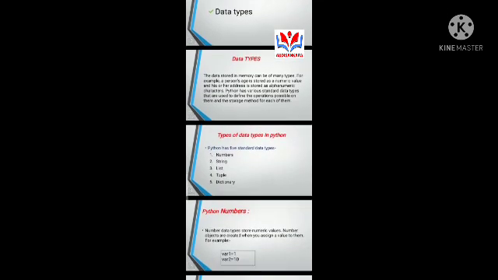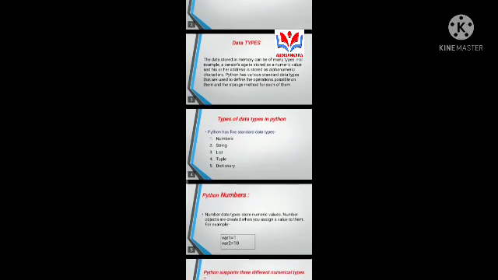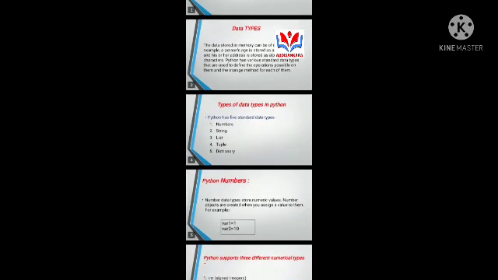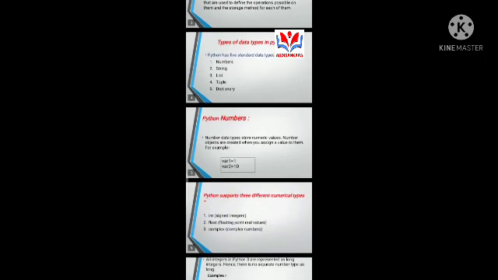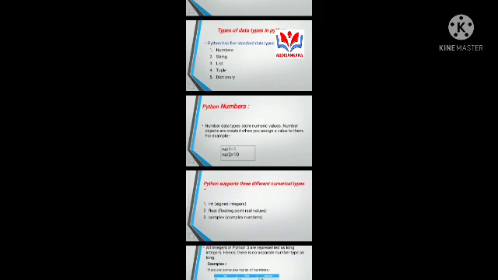Types of data types in Python. Python has 5 standard data types: numbers, string, list, tuple, and dictionary. Python numbers: number data types store numeric values. Number objects are created when you assign a value to them. For example, I am showing here.